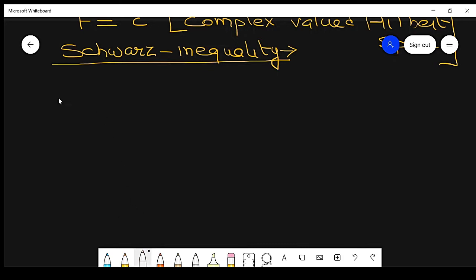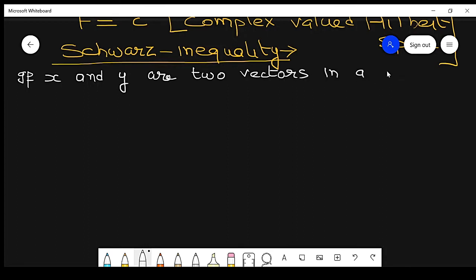So first understand the statement. If x and y are two vectors in an inner product space